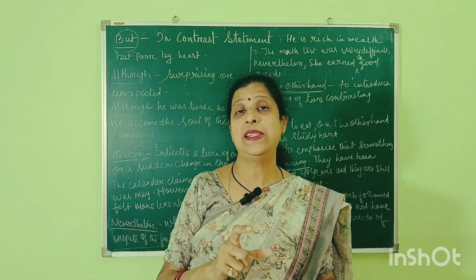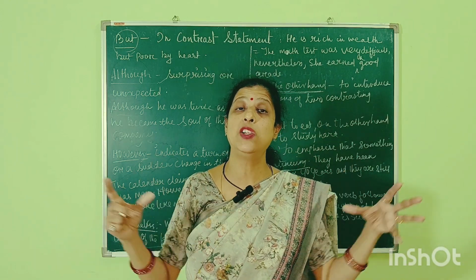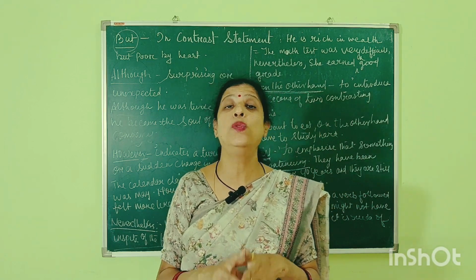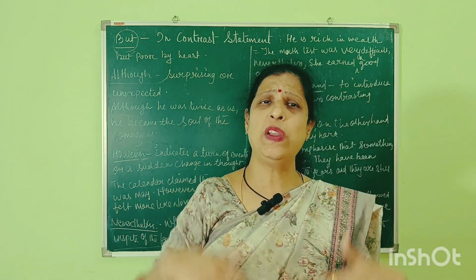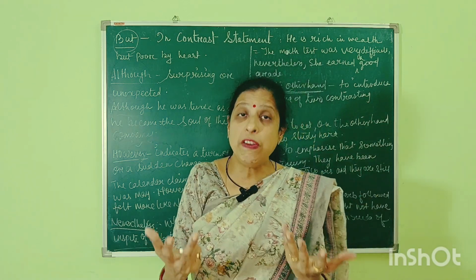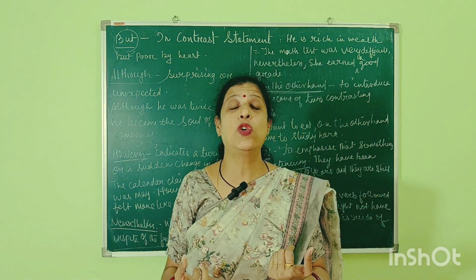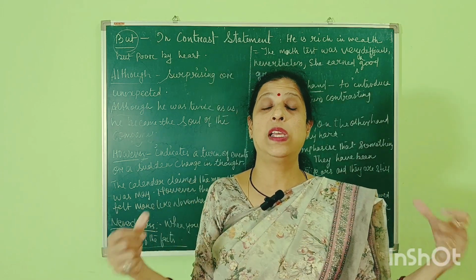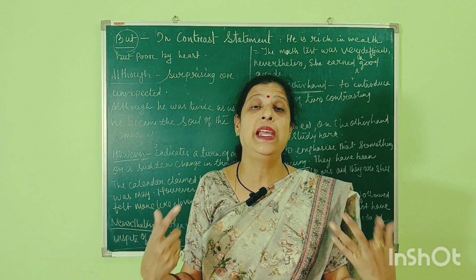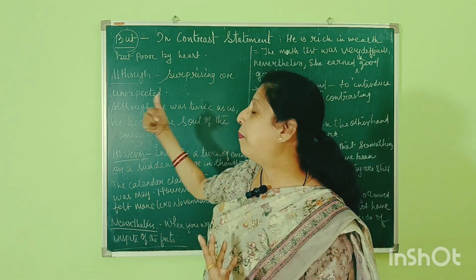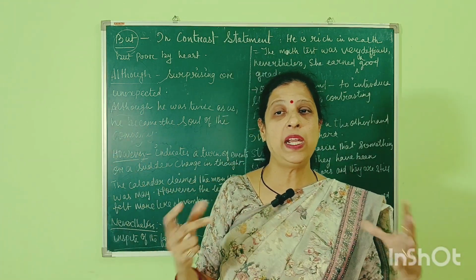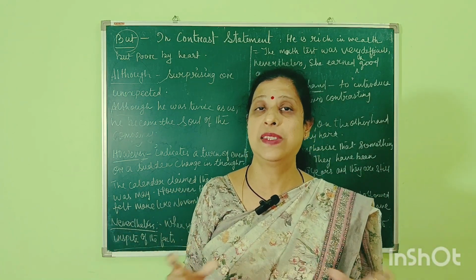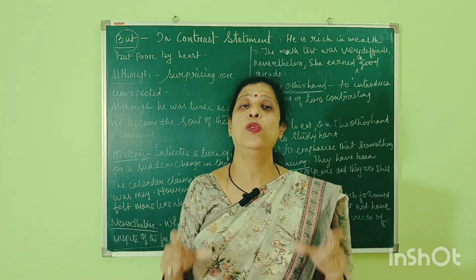And is used when we are joining two equal statements. So is used when the statement shows a result, something we expected. And but is used when there are two contradictory, two contrast statements.